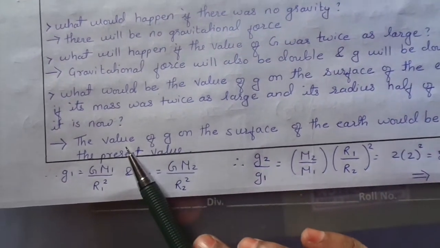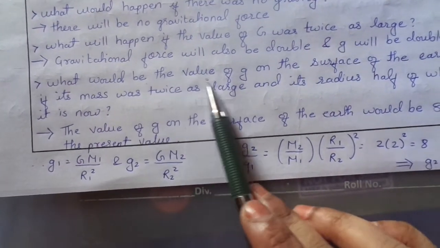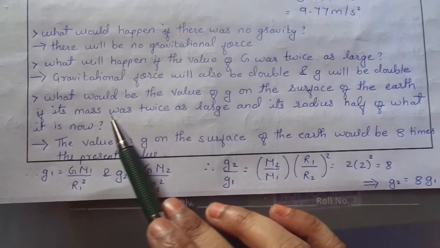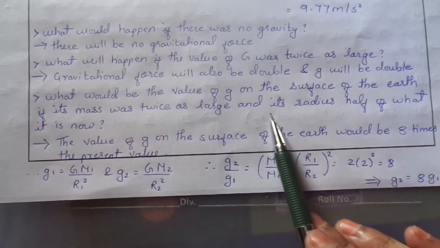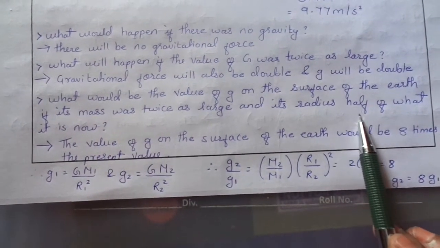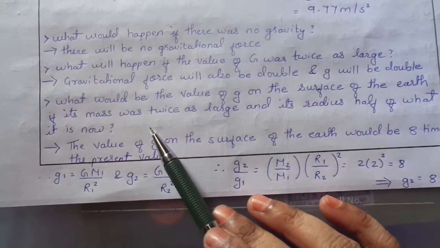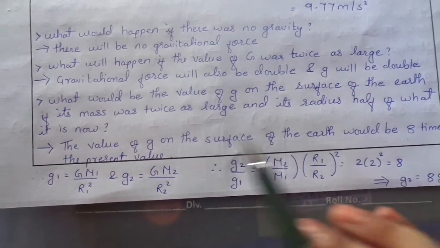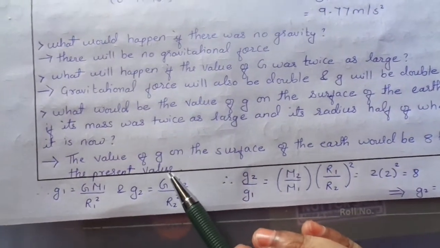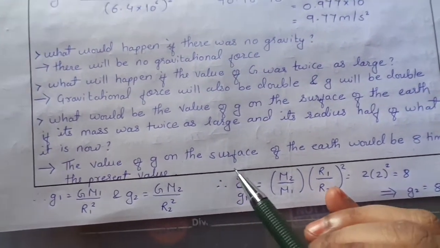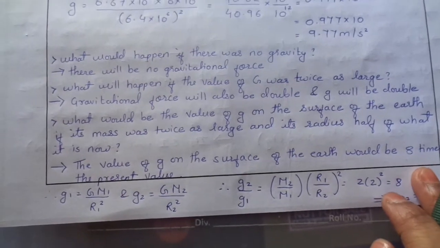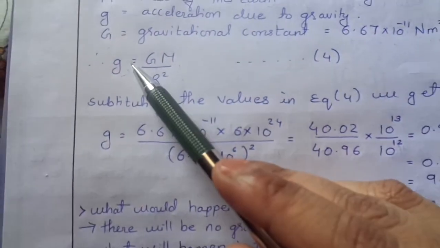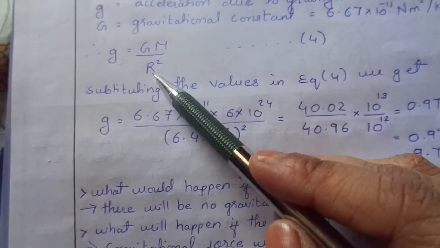Okay, now the third question. What would be the value of g on the surface of the earth if its mass were twice as large and its radius half of what it is now? The value of g on the surface of the earth would be 8 times the present value. See, they have said that the mass is double and the radius is half. So the formula is g equals GM upon r square.